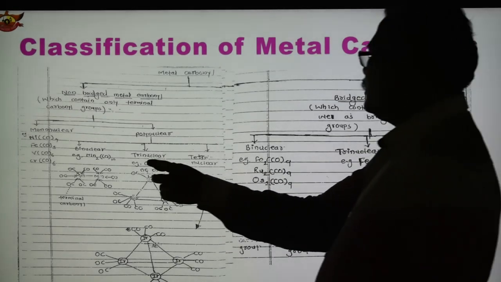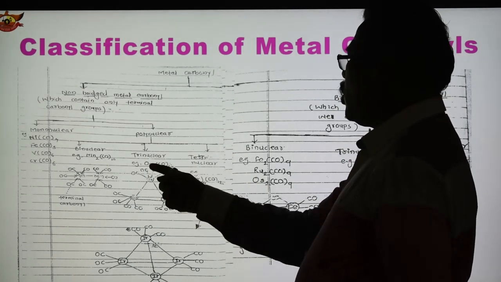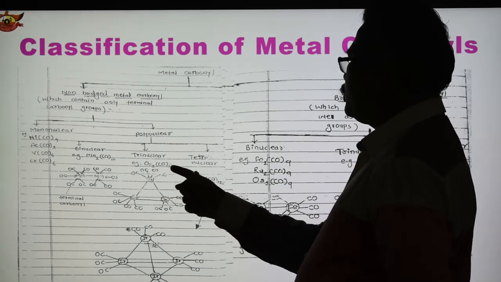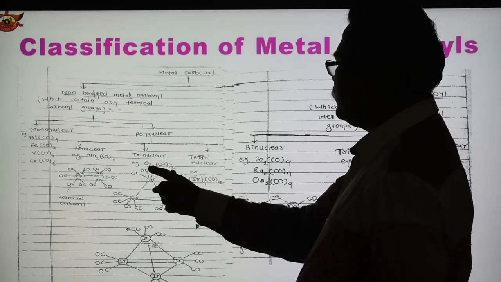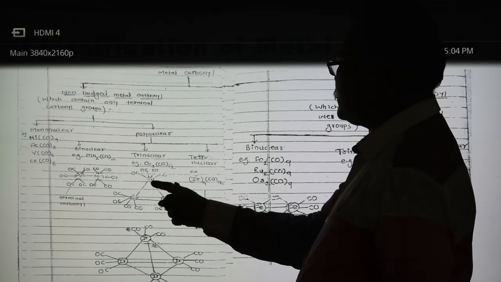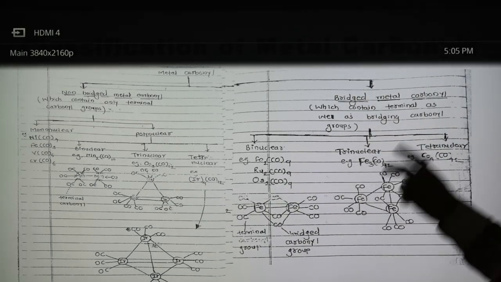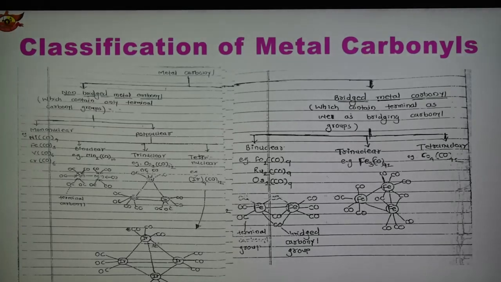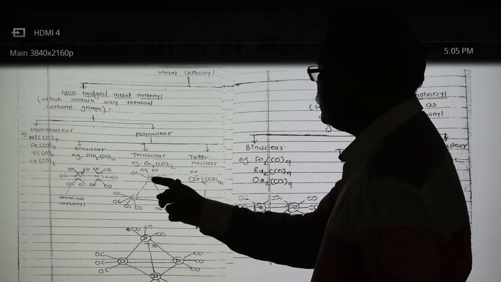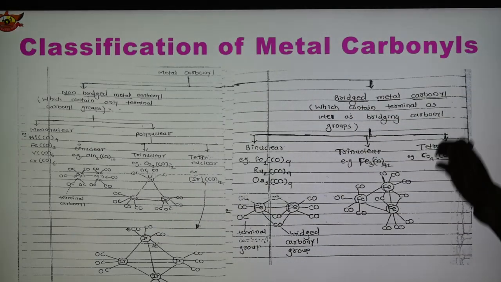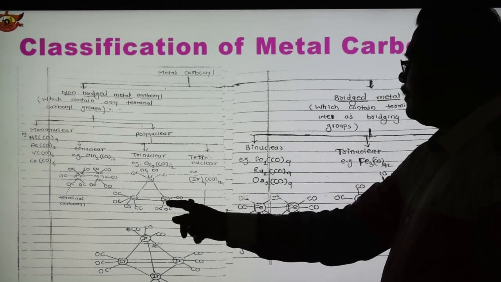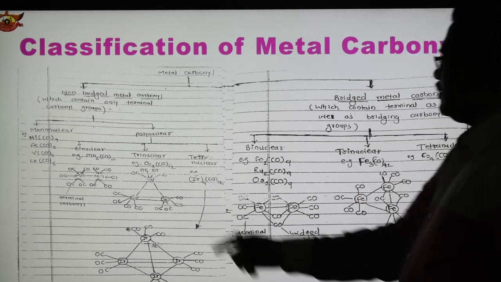And in the case of trinuclear, it contains three metal atoms. An example is triosmium dodecacarbonyl, Os3(CO)12, where the osmiums are three: this is the first, this is the second, this is the third, and 12 carbonyls are there. Each osmium metal has 4 terminal carbonyl groups, which are shown here. Each metal has 4 terminal carbonyls, and this is the structure, with 3 metal-metal bonds.